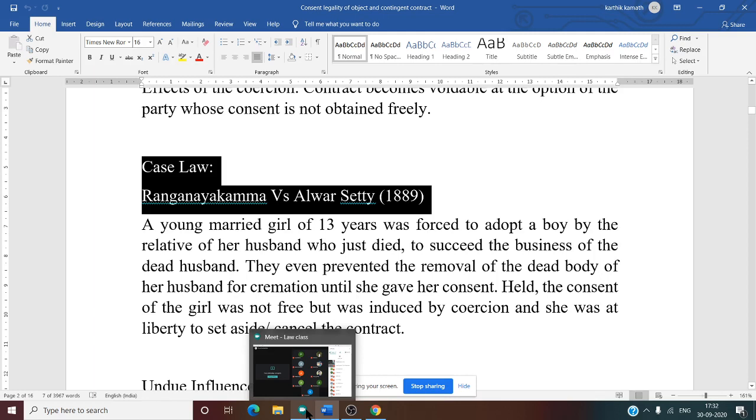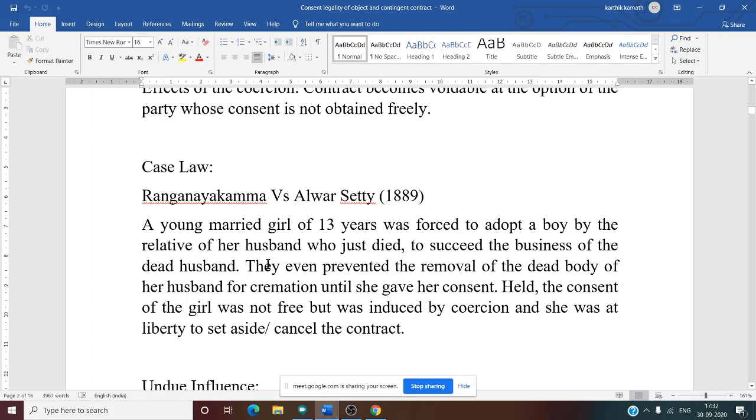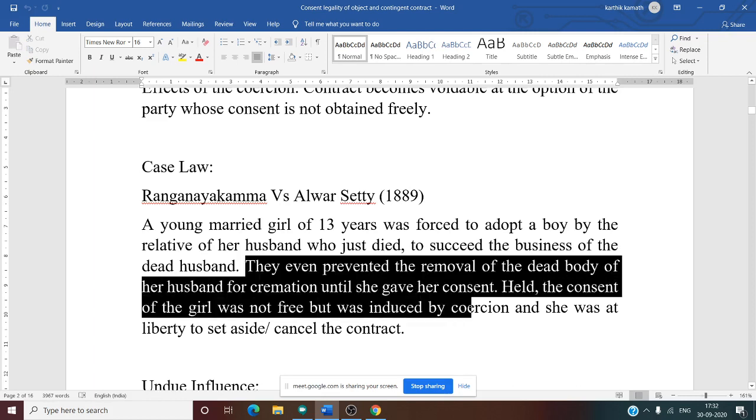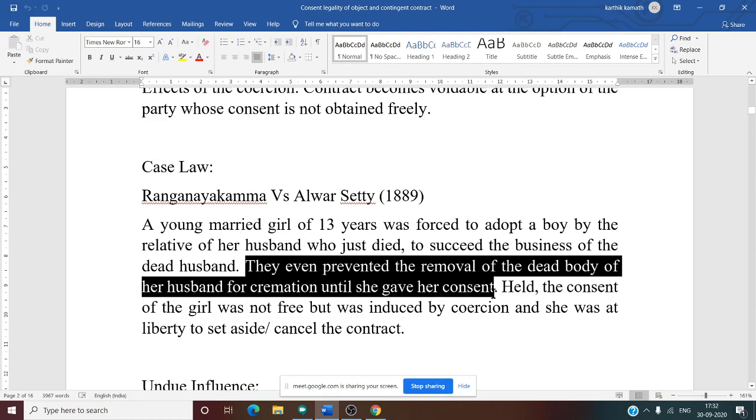They even prevented the removal of the dead body of her husband for cremation until she gave her consent. That means until she said yes, I will adopt a boy, the dead body would not be removed.